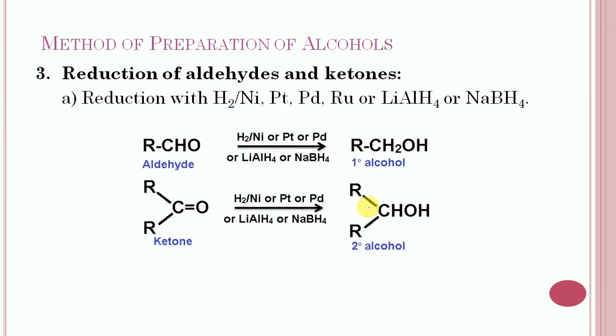Then next is the reduction of aldehydes and ketones. The first reaction will involve the reduction of aldehyde to primary alcohol and reduction of ketone to secondary alcohol, either by catalytic hydrogenation, which involves addition of hydrogen in the presence of nickel, platinum, palladium or ruthenium metals.